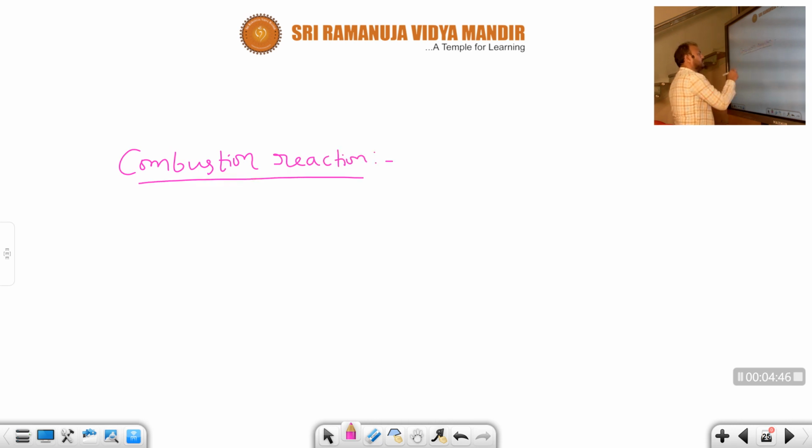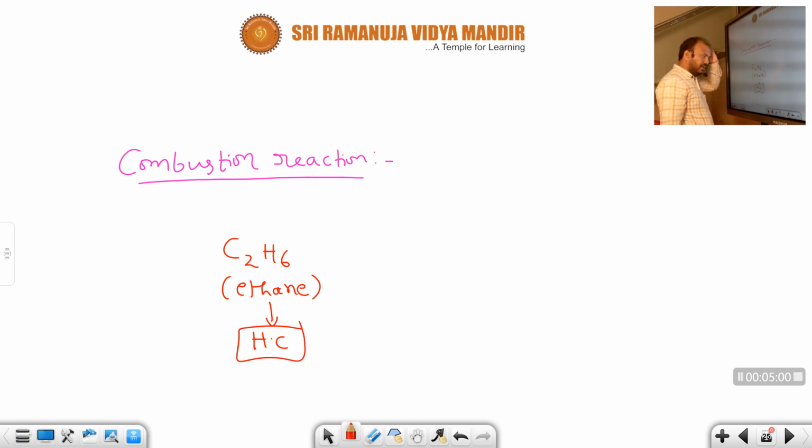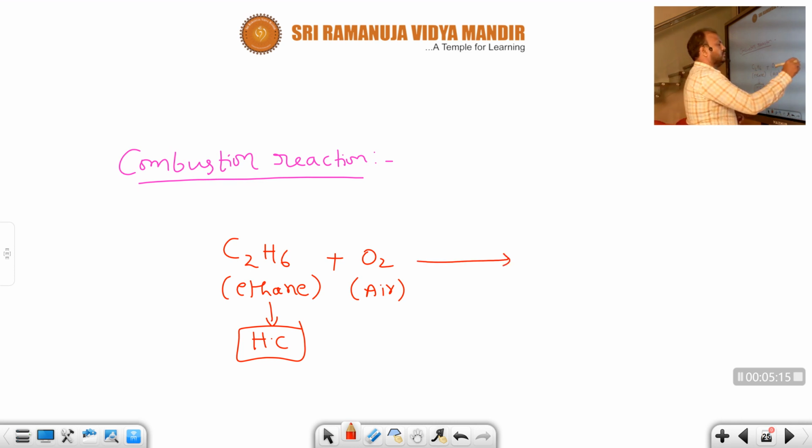So if you take the combustion reaction, I take here C2H6. This compound is ethane. This is a hydrocarbon. Hydrocarbon means the compound is made up of carbon and hydrogen. In this compound carbon and hydrogen are there. This hydrocarbon reacts with oxygen in the presence of air, because oxygen acts as a supporter of combustion. When treated with oxygen, the carbon forms its corresponding oxide, carbon dioxide. Smoke will be released when the combustion reaction takes place.